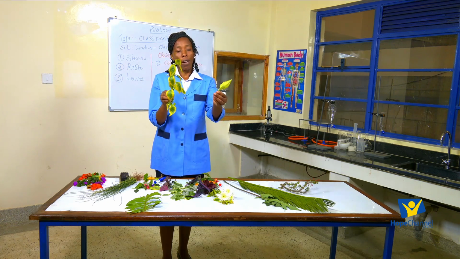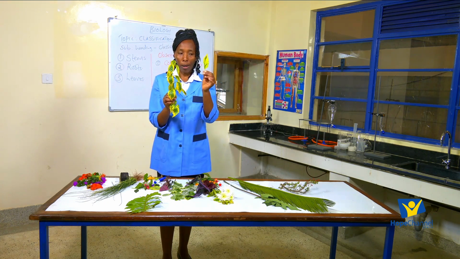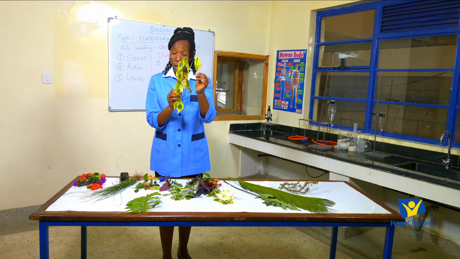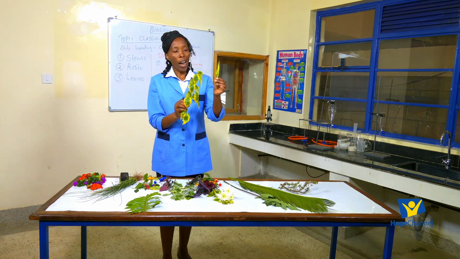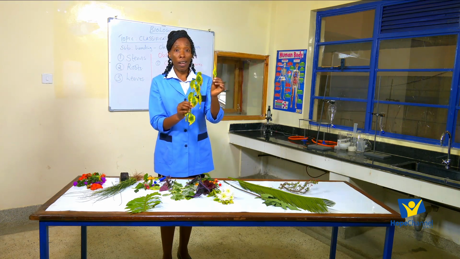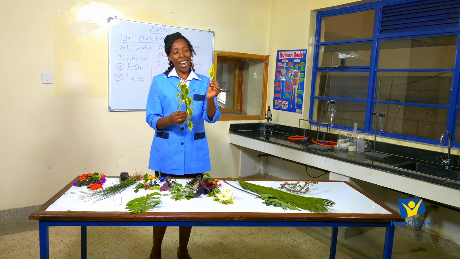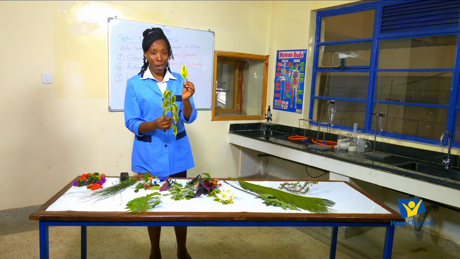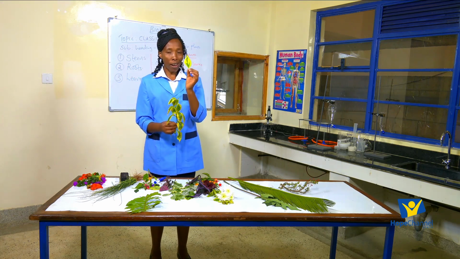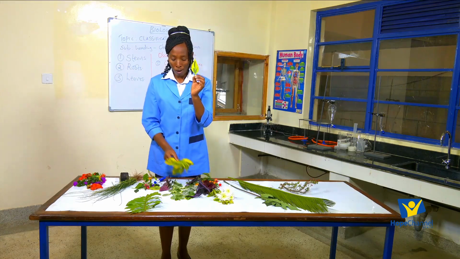In this leaf, number one, I can see green color, meaning it has some chlorophyll. At the same time, I can see on the edges, there is another color. Probably, if I'm not colorblind, I can say this color is yellow. So, this is a green leaf with patches of yellow color.